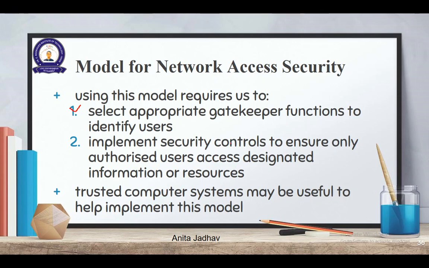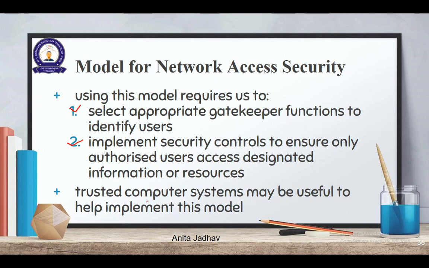See, if I'm sharing my particular PC, I should have a security, or I should implement in this a software so that you're able to access only the part which you are supposed to. For example, I have kept the B drive open for the user. So you are coming to my PC, you are able to access one drive of my computer, but which drive has been specified by me, and if you click any other thing, the software should disable it. A trusted computer system may be useful to help implement this model.